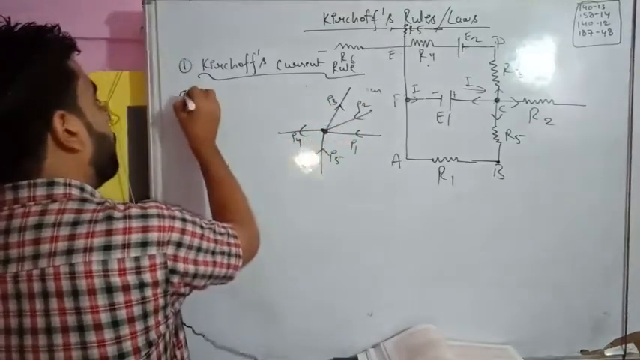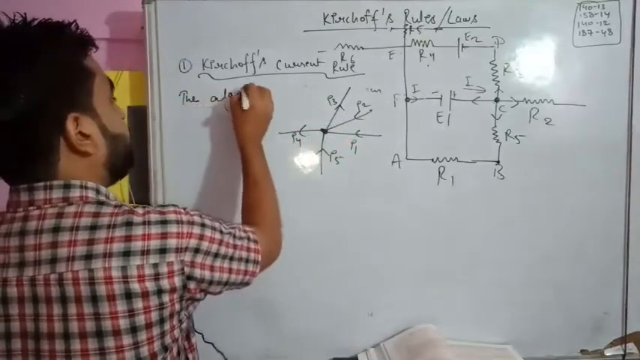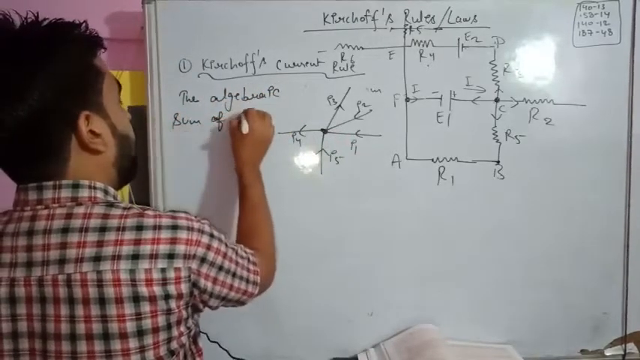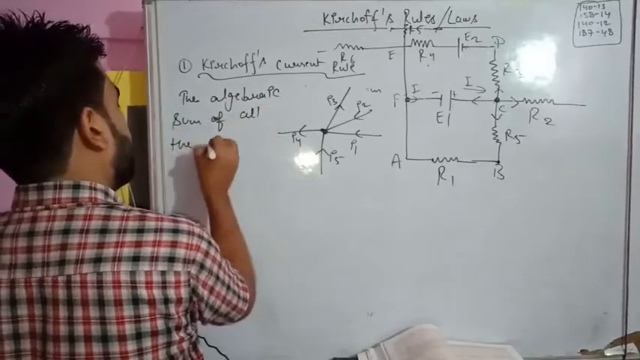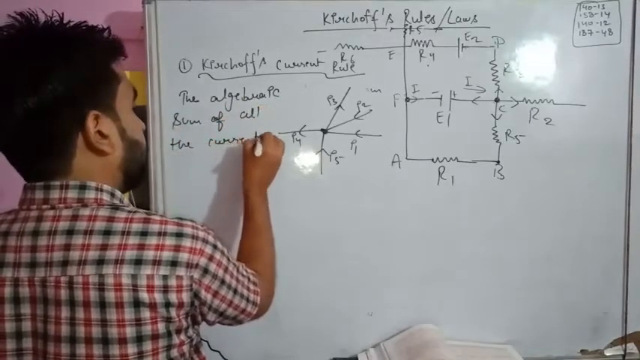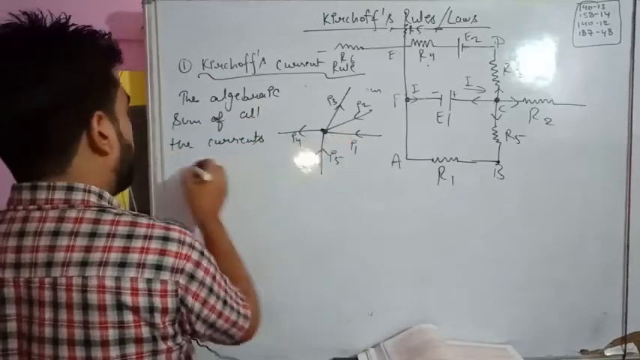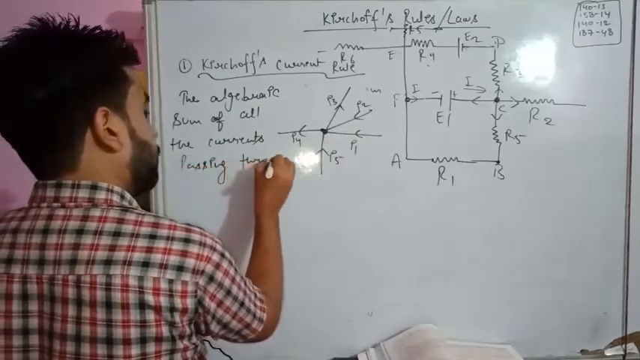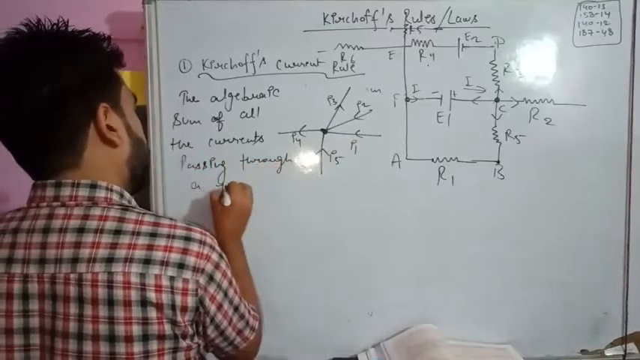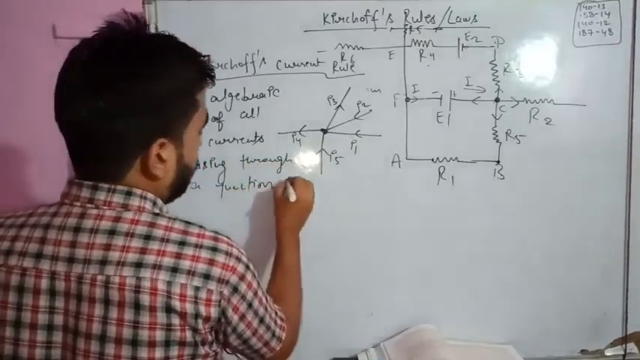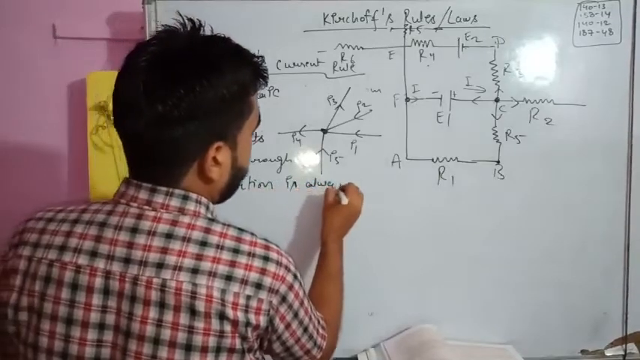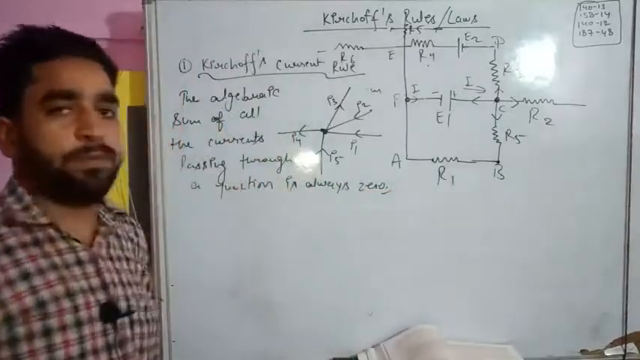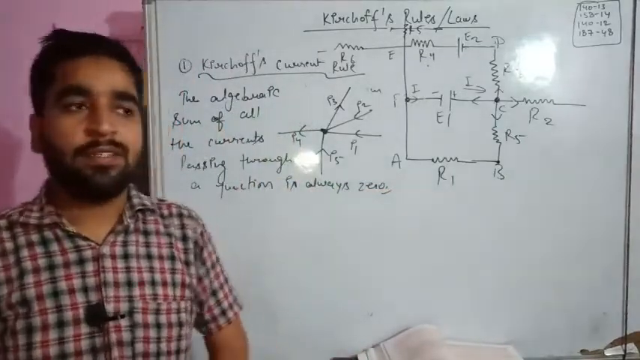So the algebraic sum of all the currents passing through a junction is always 0. This you have to remember: the algebraic sum of all the currents will be 0. This is a general rule. If you get confused with this, you may understand it like this.